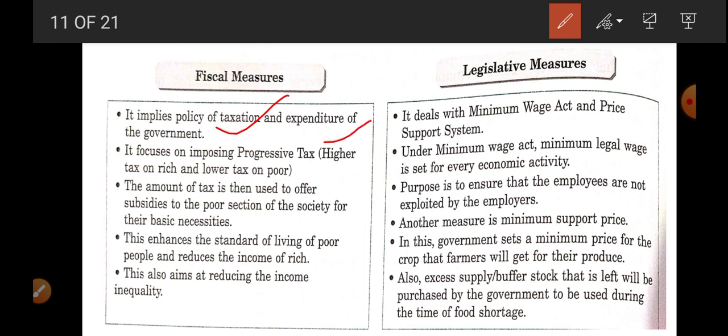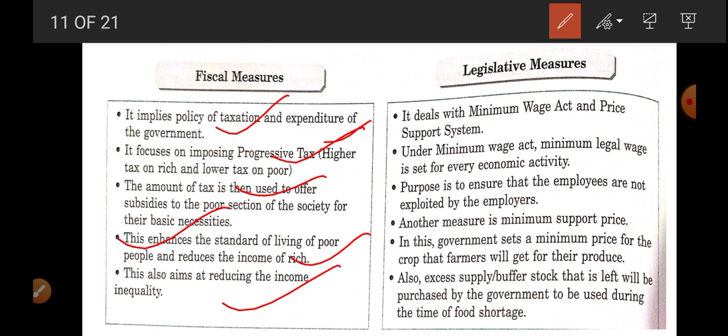Now, the government can use progressive tax, that is, no tax for the poor section and high tax for the richer section. The amount of tax is then used to offer subsidies to the poor section of society. Whatever is earned through taxation of the rich section should be spent on the poor section. So there will be reallocation of resources and a decrease in bias in income. This enhances the standard of living of the poor and reduces income imbalance, so there will be an increase in equality.